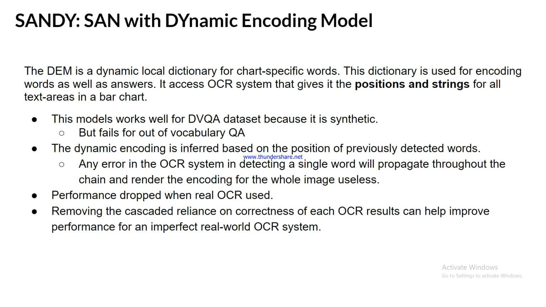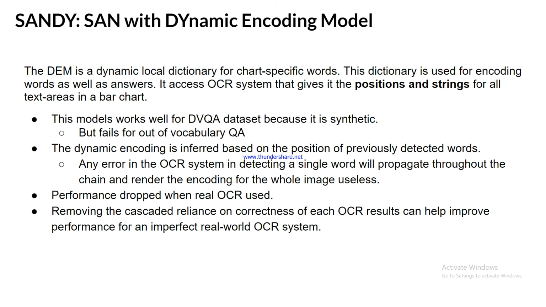So they present another model, SANDY, with a dynamic encoding model. That dynamic encoding model is a dynamic local dictionary for chart-specific words. This dictionary is used for encoding words as well as answers. It accesses an OCR system that gives the position and string for all text areas in a bar chart.